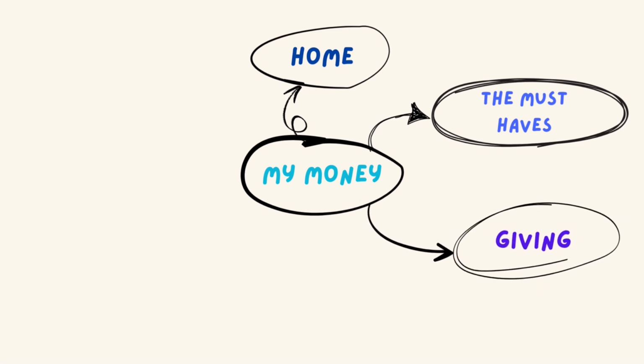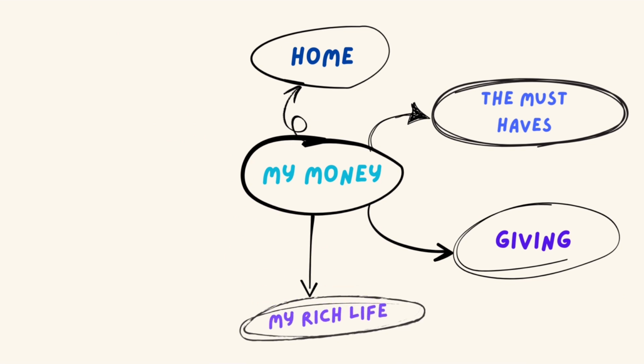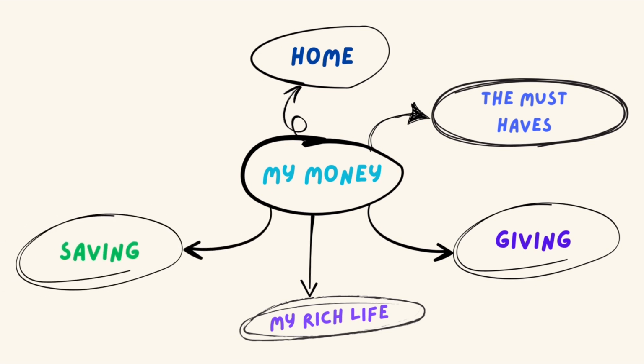So this is really like generosity. So I have monthly and annual donations that I set up. After that, I think about my rich life. So this is things like my travel fund, self-care, eating out with my friends, bebopping around town, checking out a comedy show. All of that goes into my rich life. Then I have my savings bucket. So this is Roth IRA, brokerage, new car, long-term emergency fund.